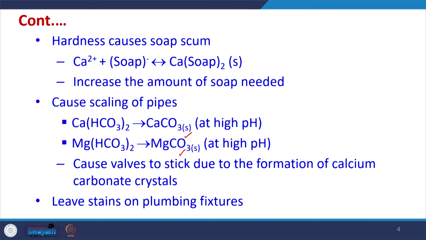These calcium carbonate and magnesium carbonate cause various problems because they will be in crystalline form and slowly they will accumulate. So, the corrosion and other issues start happening within the pipes. They cause a lot of problems.